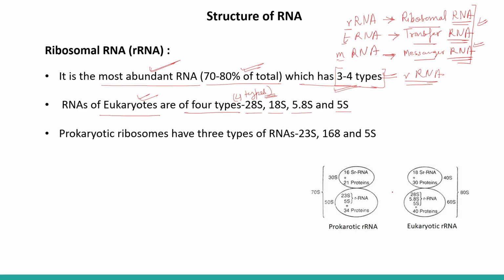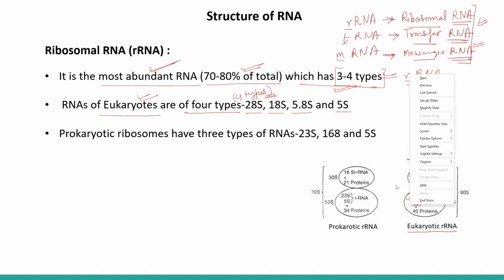If you see the figure of the eukaryotic ribosome, it has 18S rRNA with about 30 proteins, and the larger part has 28S, 5.8S and 5S. So four different types of rRNA are present in the case of eukaryotes.